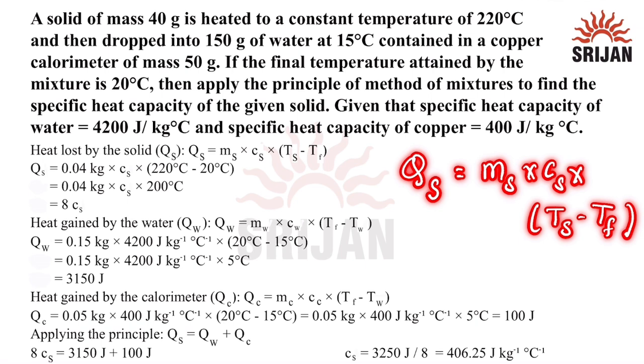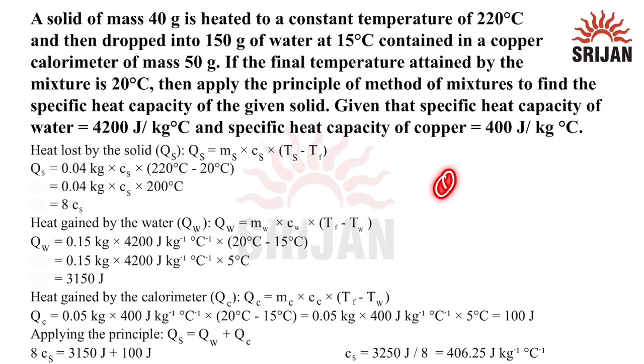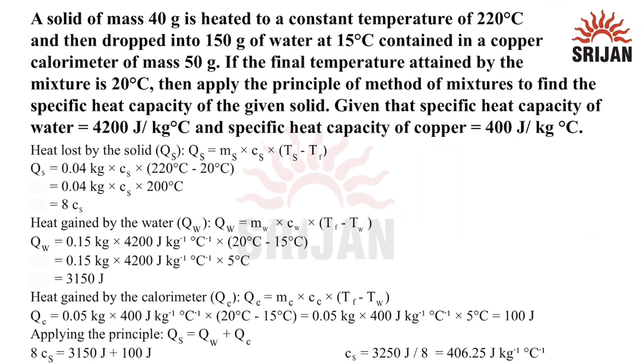Now we know that 0.04 kilogram is the mass. We don't know the specific heat capacity of that particular solid. Multiply by the solid temperature, which we know to be 220, minus the final temperature of 20. On solving this, we get the heat lost by the solid to be equal to 8 into specific heat of the solid. Now we will find the heat gained by the water, that is QW.